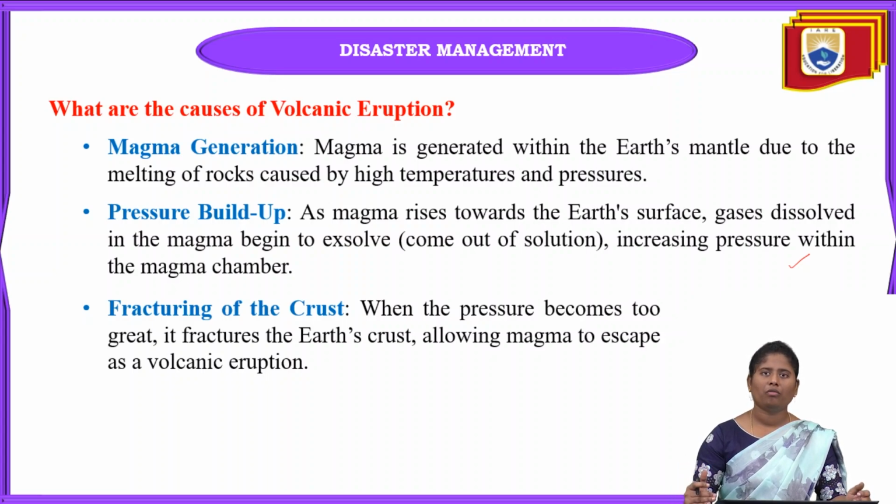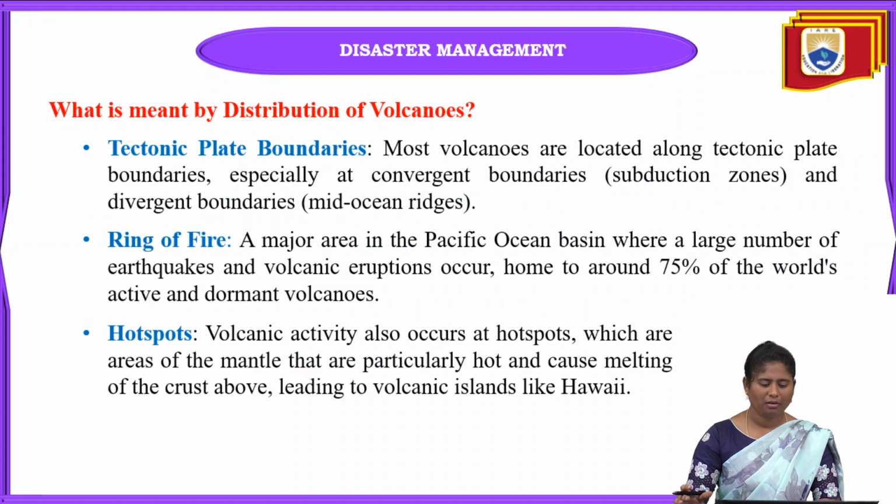When the magma has high temperature and pressure, it flows towards the upper side of the volcano, and when it comes outside, it flows as lava. That is called lava flow. Because of these causes, magma can erupt.